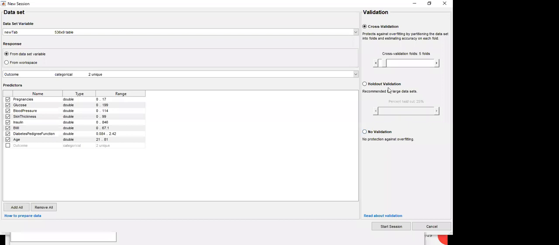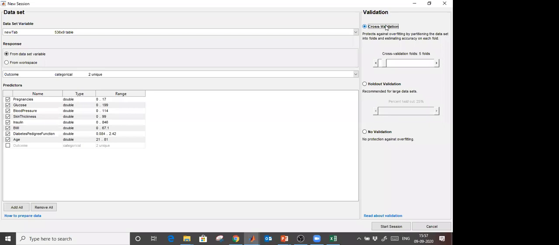Hold out validation. If you have big data, cross validation will be very slow. If you already have big data, your accuracy will be fine. So you can use hold out validation and hold out some percentage for validation, validating later when your model is ready. So this app will do everything for you. No validation means you are not going to do validation in this case. If you have data in your files, then import that data in MATLAB and when your model is ready, then validate it. In our case, we don't have so much data. We are going to use cross validation.